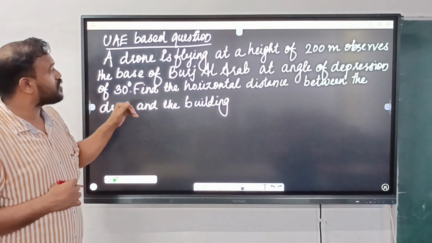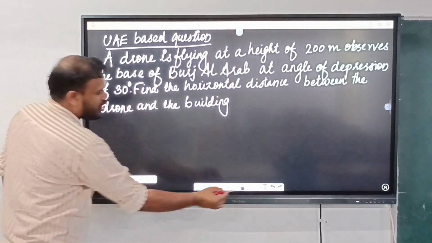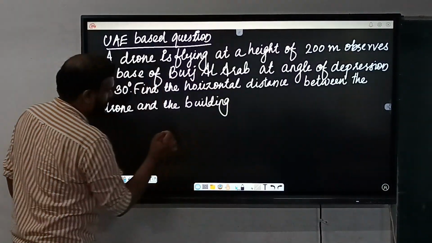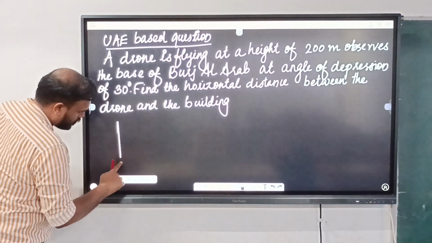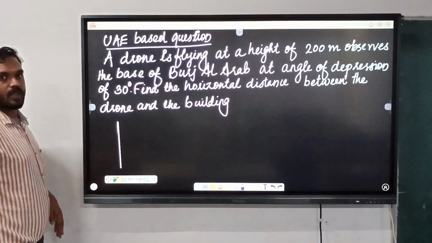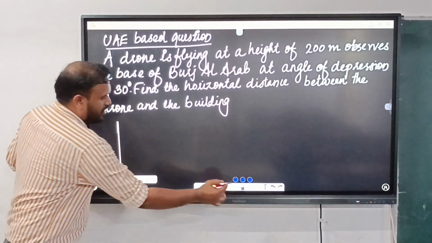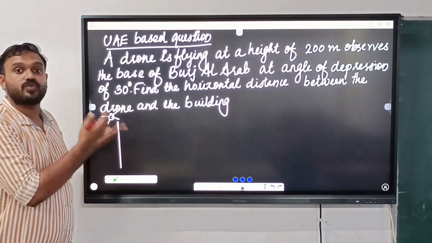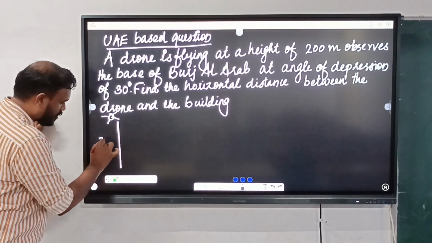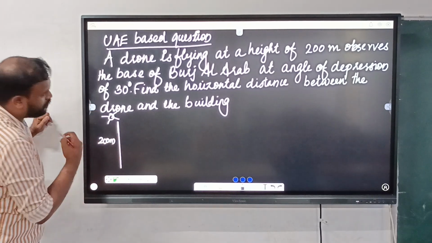I observe the base of Earth. So the drone is flying at 200 meters, is it? Suppose here is the drone. It is flying at a height of 200 meters.